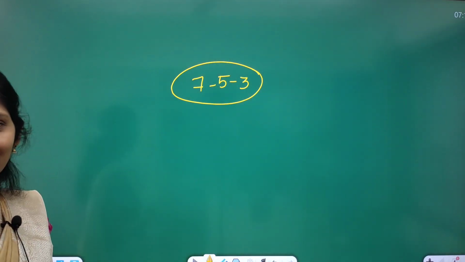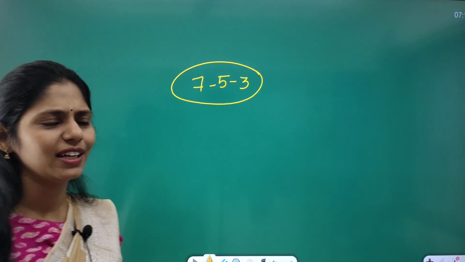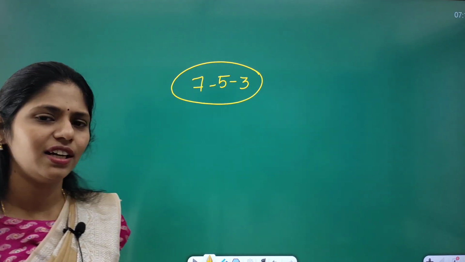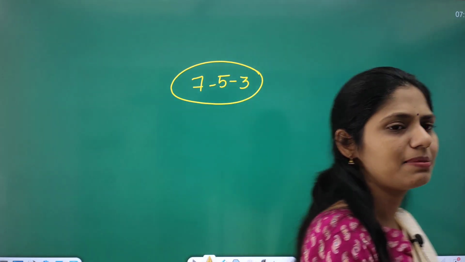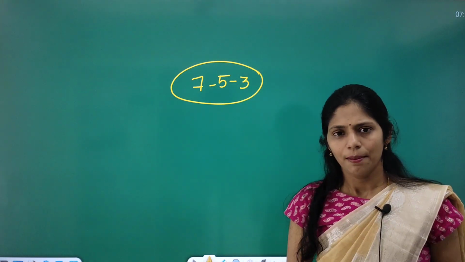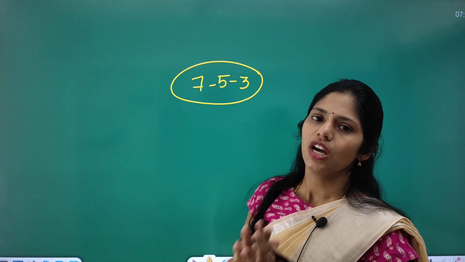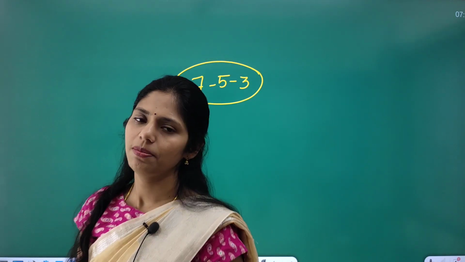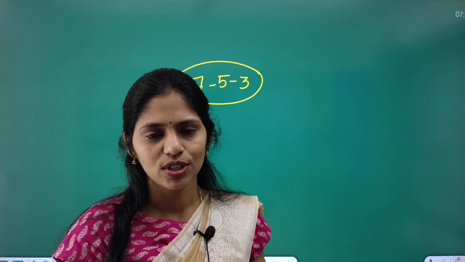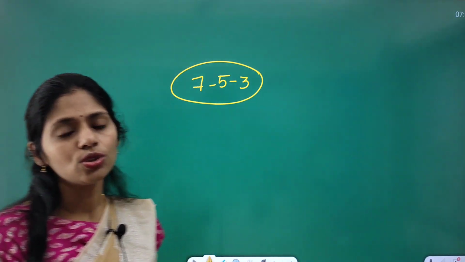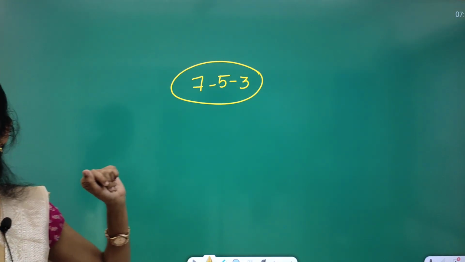Many students complain in answer writing classes that it is taking a lot of time, more than 25 or 30 minutes to write a single answer. But you will have just 7 to 8 minutes to write an answer of 150 words and around 11 minutes to write an answer of 250 words. Not more than this. So to write answers within a time limit, you can follow this 7-5-3 rule.